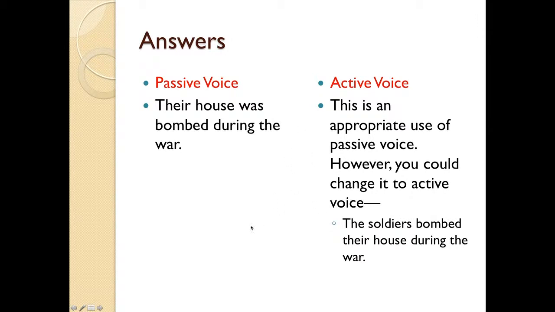It's actually an appropriate use of passive voice, especially if we're trying to foreground what happened to the house, not who bombed it. If you wanted to change it to active voice to foreground who bombed the house, if you know who bombed the house, you could do so. In that case, you would put the agents of the action, the people or things that bombed the house first. People or things? I don't know. Mostly people, I guess. Unless it's some machine that's doing it. The soldiers bombed their house during the war. The soldiers are the subject. That is the subject, the soldiers, and they are the ones doing the action. So in that case, that is in active voice.